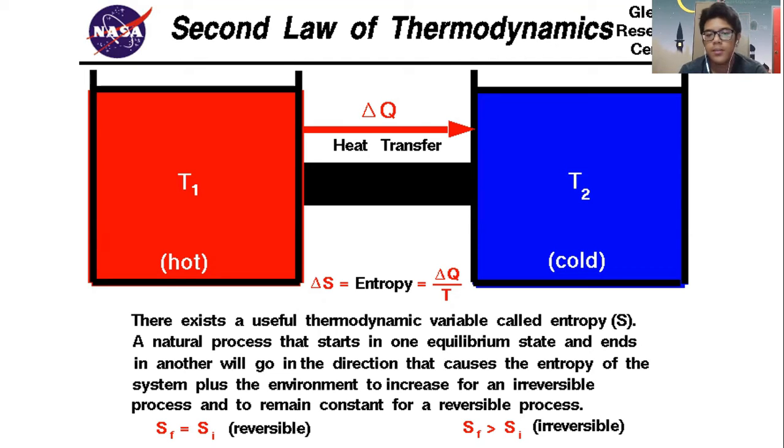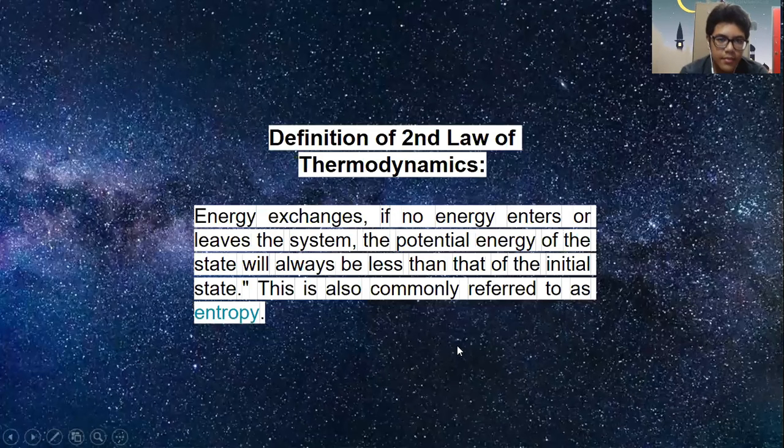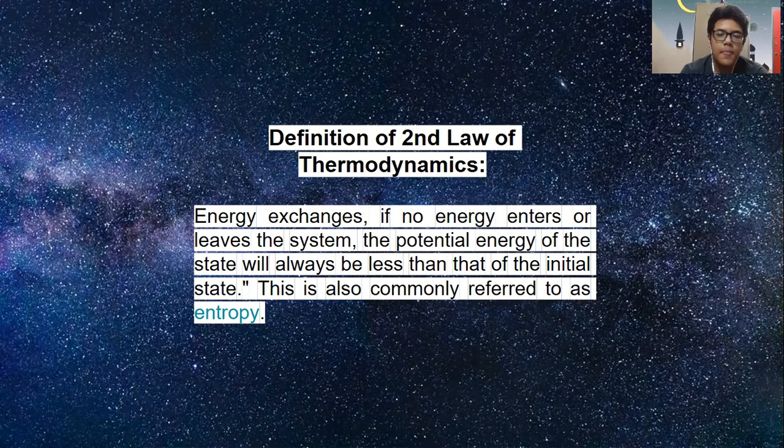So the definition of the second law of thermodynamics is about energy exchanges. If no energy enters or leaves the system, the potential energy of the final state will always be less than the initial state. This is also referred to as entropy.